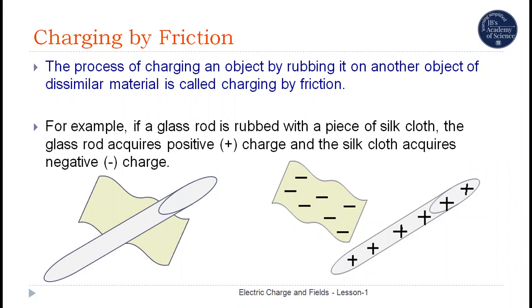When rubbed against each other, some electrons from glass rod are transferred to the silk cloth. Therefore, glass rod has deficiency of electrons now, and silk cloth has excess electrons within it. Therefore, glass rod gained positive charge and silk cloth gained negative charge.